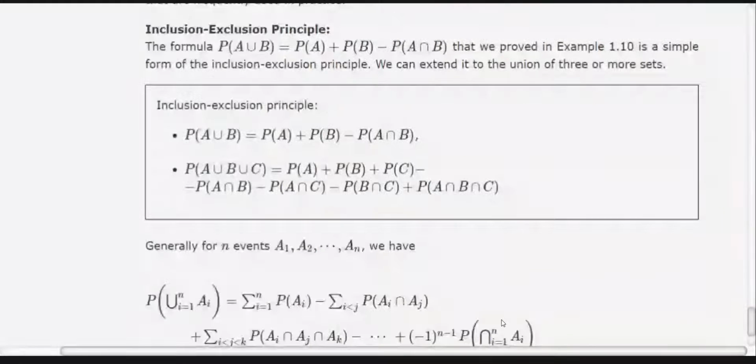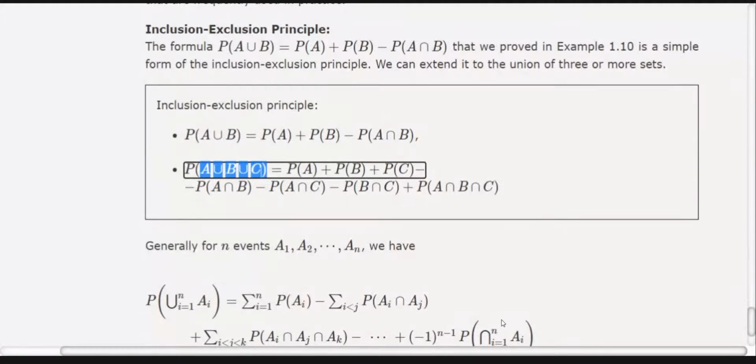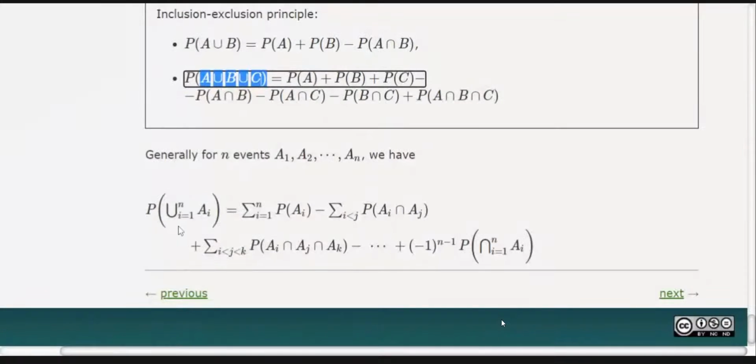And then this union rule can be extended to more events, like the probability of A union B union C is equal to the probability of A plus the probability of B plus the probability of C, then minus the probabilities of A intersection B, A intersection C, and so on, and then plus. In general, this is the format if you have more than three events, so you can write it like this.